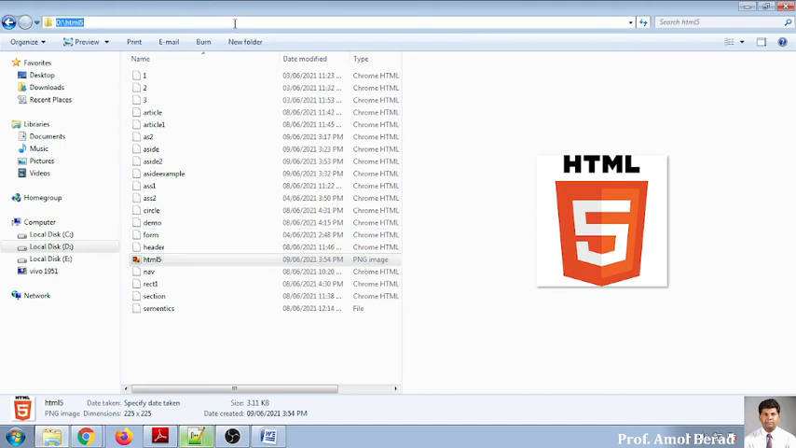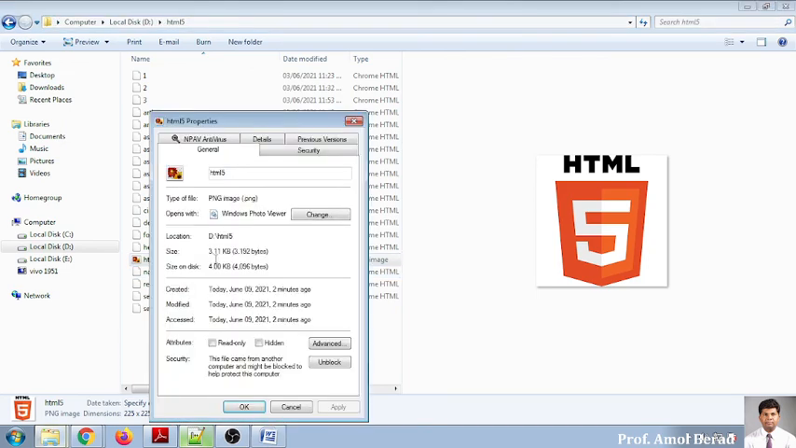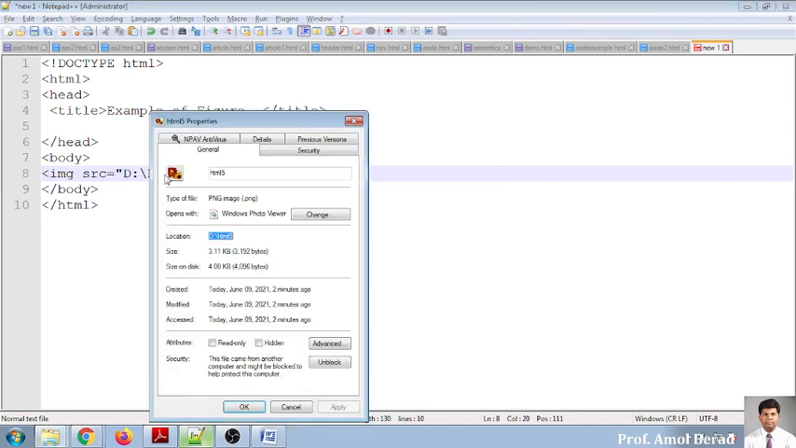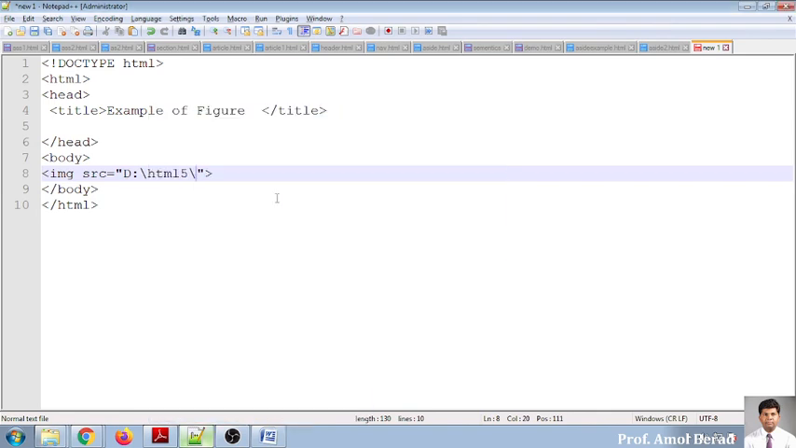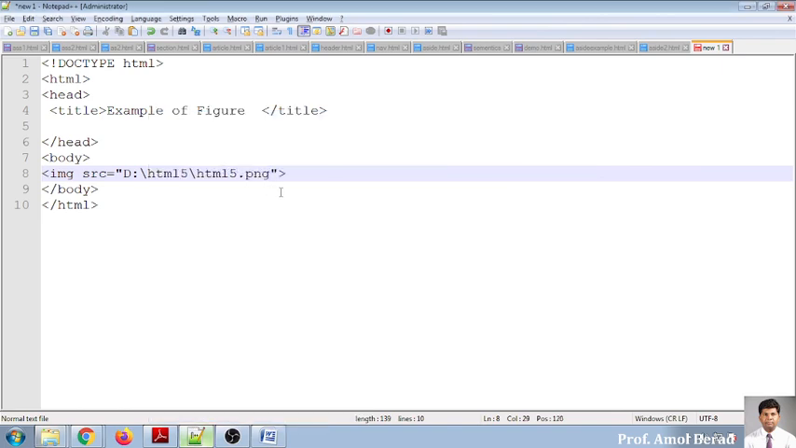So I'm copying the path. I can copy it directly like this, or I can right-click and go to properties, because there we'll get the path. This is HTML5 and it is present in this HTML5 folder. So I'm copying this one. It is my location. And what is the name of the file? It is HTML5. And what is the extension of my file? It is .png. I'm copying everything because otherwise it will create a problem. So this is what is there.